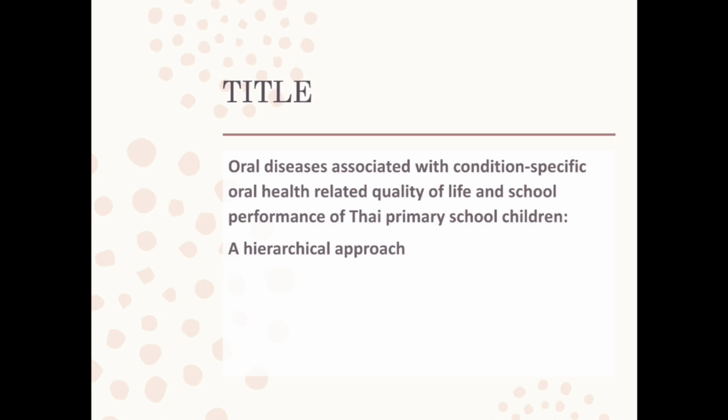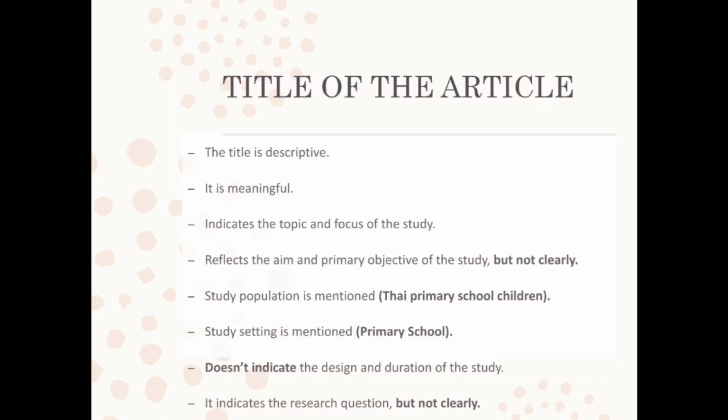Now the title is Oral Diseases Associated with Condition-Specific Oral Health-Related Quality of Life and School Performance of Thai Primary School Children, a Hierarchical Approach. This title is descriptive. About the types of titles, I've mentioned in my previous lecture, so you can click on this link to go through that lecture. This title is meaningful and indicates the topic in the focus of the study, and the aim in the primary objective, but not clearly. The study population is mentioned, that is the Thai primary school children.